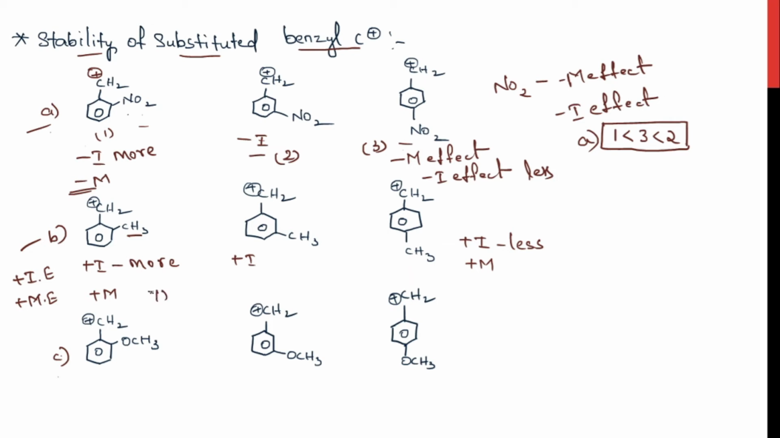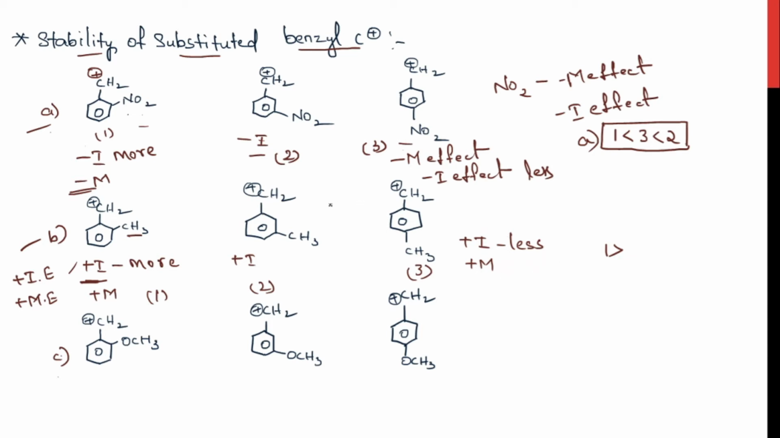Out of these three molecules, which is stabilizing more, which is donating more electrons? Definitely the first compound is donating more electrons because this methyl group is donating the electrons through the inductive effect and the mesomeric effect also. And the inductive effect is very high in this molecule. So the first one would be more stable than the remaining two.